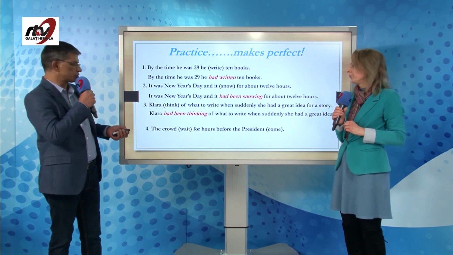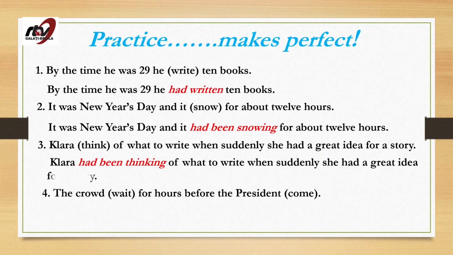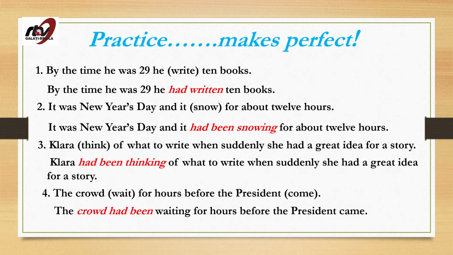So, very good, we changed this to? Yes, the crowd had been waiting for hours before the president came. Past simple, the shorter action; had been waiting. Okay, good. For hours. We've got a time period, 4 hours. Again, a long time period.